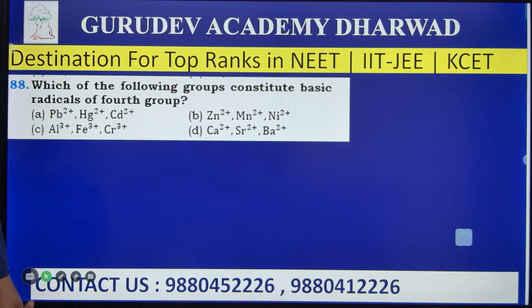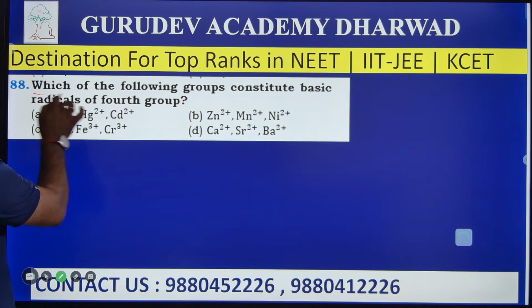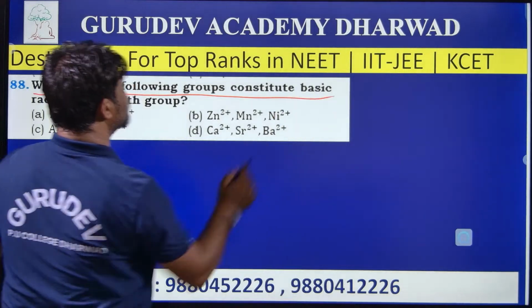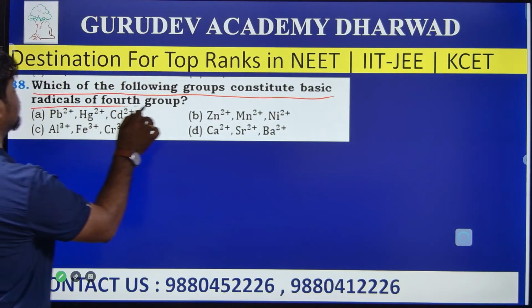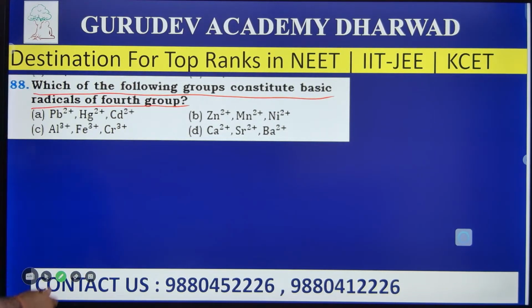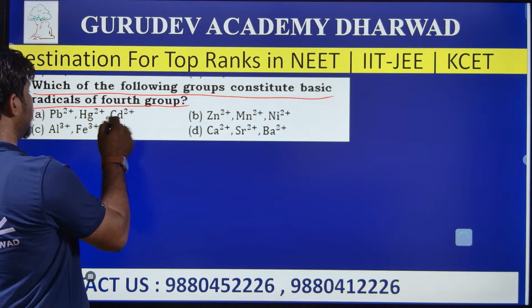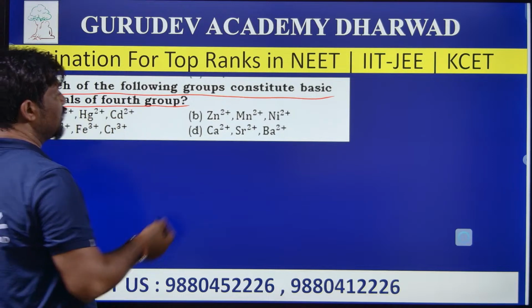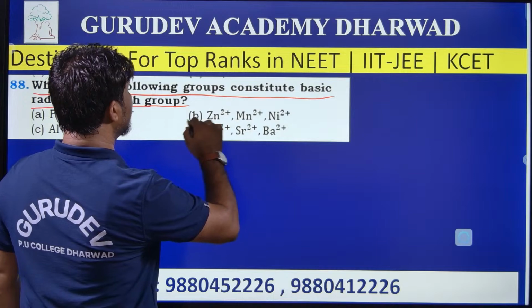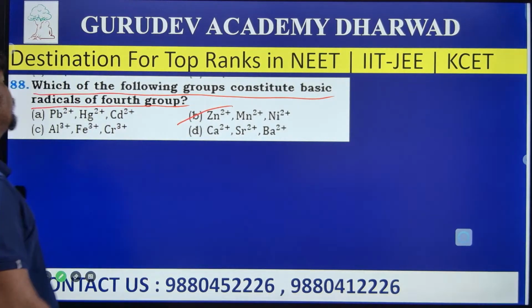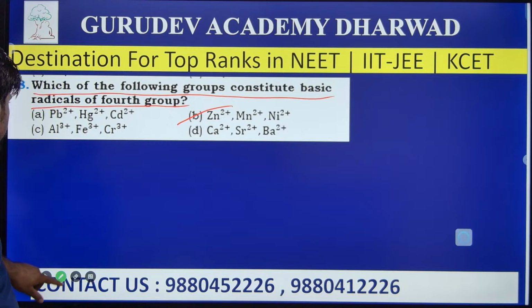Question number 88. Which of the following groups constitute basic radicals of the fourth group? So which elements belong to the fourth group here? Among these, lead, mercury, cadmium do not belong to the fourth group, they belong to the second group. Zinc, manganese and nickel ions, yes, of course these are elements which belong to the fourth group. Option B is the right answer for the question. Next.